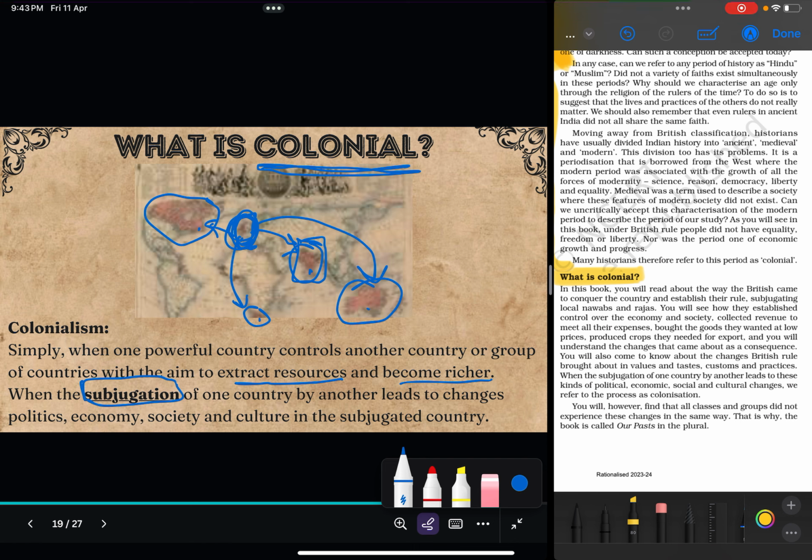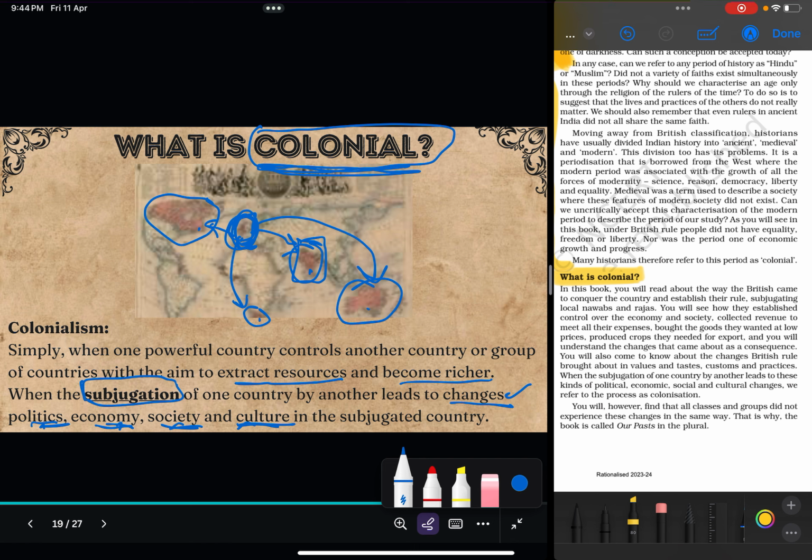Because of that subjugation, क्योंकि हम ब्रिटिशर्स के कंट्रोल में थे, it led to changes in politics, economy, society and culture in India. Because of the impact of British rule, there were changes we saw in Indian politics, Indian economy, Indian society and Indian culture. You will learn about the changes that took place in all of these spheres this year. And therefore, we can say that you are studying colonial history this year. I hope it's clear what is colonialism and what is colonial.